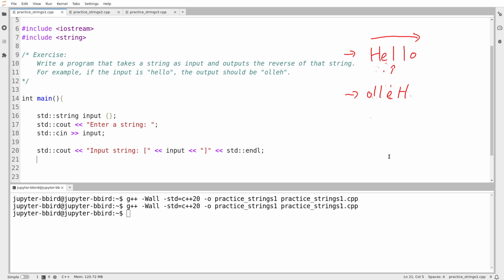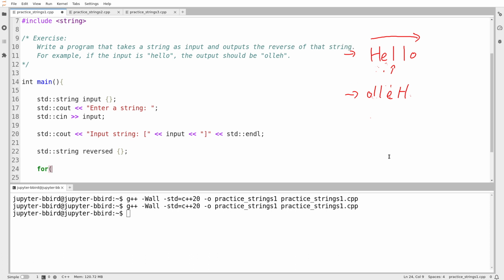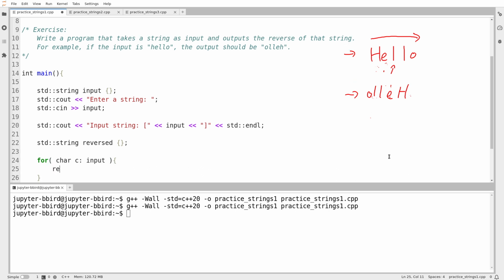Unlike in C, where string reversal is a little more complicated and requires more bookkeeping, in C++ I think it's actually quite a pleasant exercise. So here's how I'll do that. I'll make a new string for the reversal, std::string reversed, and then iterate through every character in my original string using a for each loop. For each character c in my input, I attach the new character to my reversed string on the left. So I'll say reversed = c + reversed: there's the old value of reversed, and there's c being attached to it on the left.